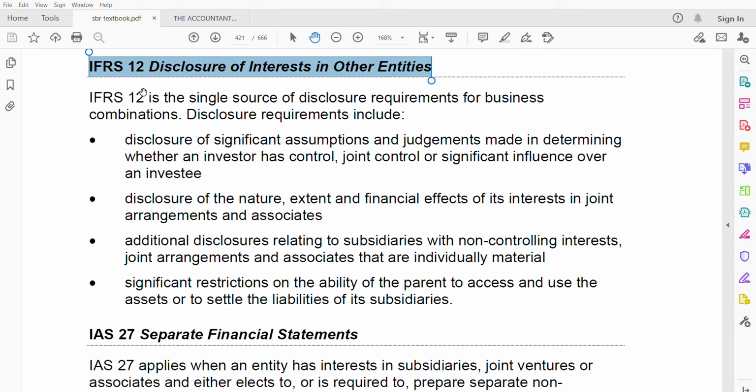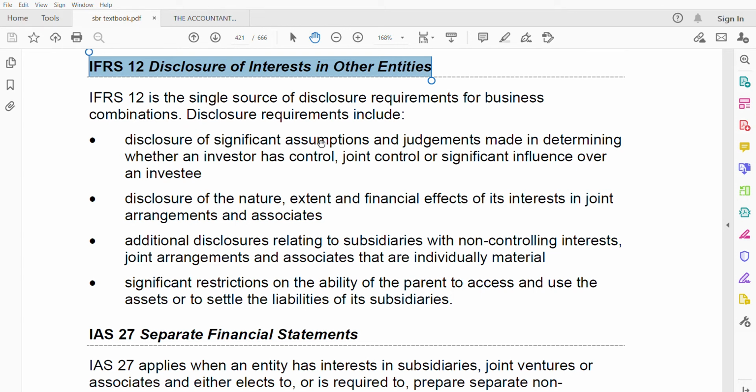IFRS 12 is a single source of disclosure requirements for business combinations. It's not a source of disclosure for anything else, only for business combinations. If you have bought a subsidiary, an associate, or are in a joint venture, only in these conditions do you need to use IFRS 12 to disclose. This is the only one standard. So what are the disclosure requirements? Now there are 4 disclosure requirements.